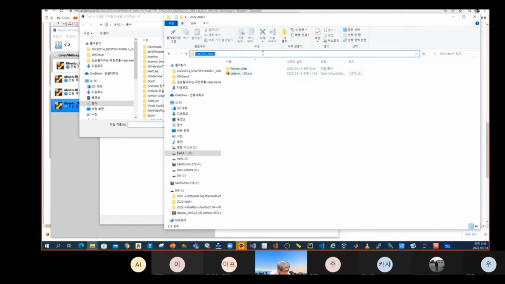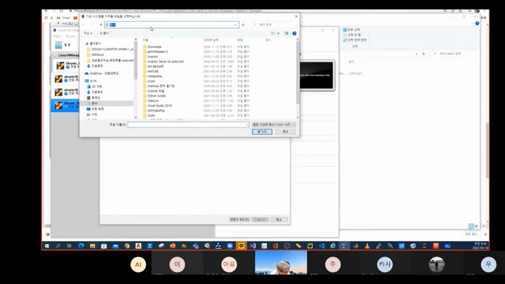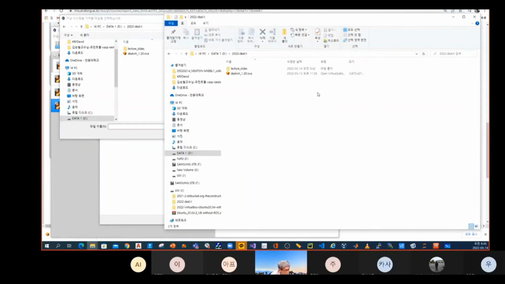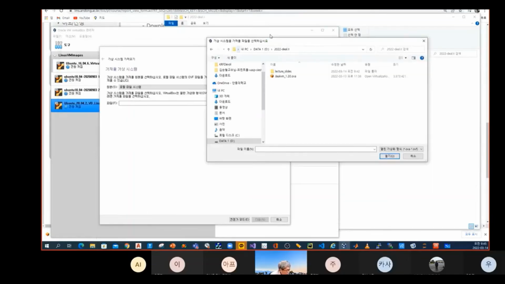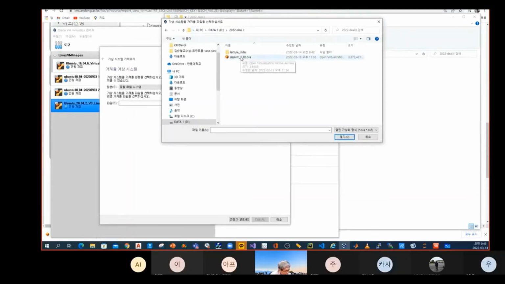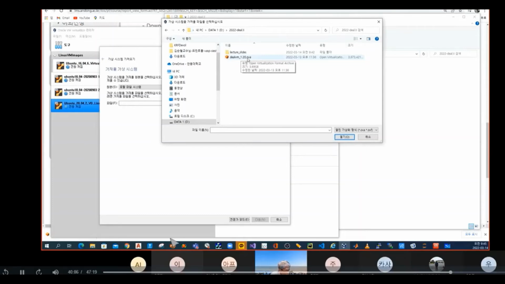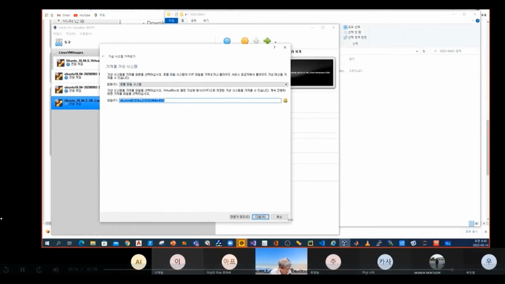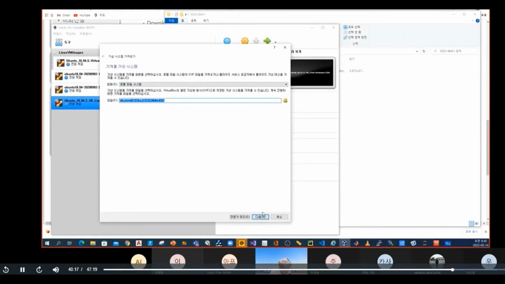Then Control C, I want to copy this, and then here Control V, and then Enter. Automatically, this is the same as here. So I double click here. That extension file is .ova. So I double click here. Okay, here the imported file is shown, and then next.